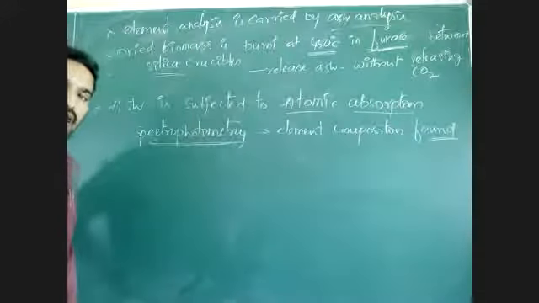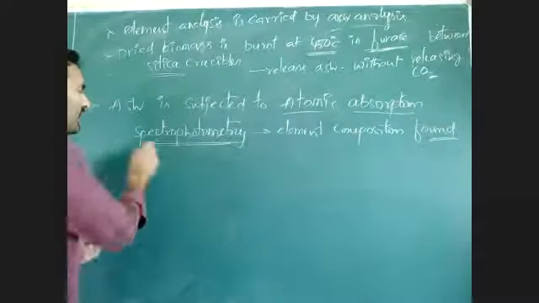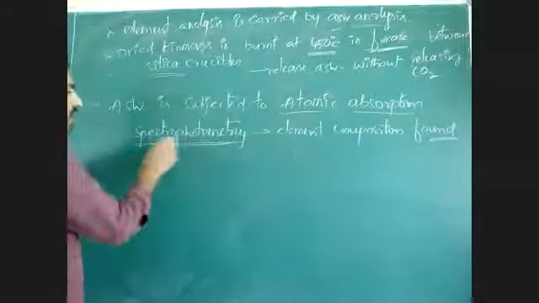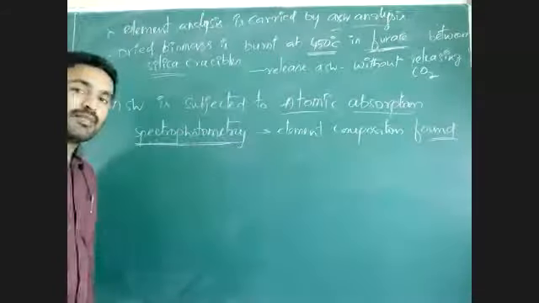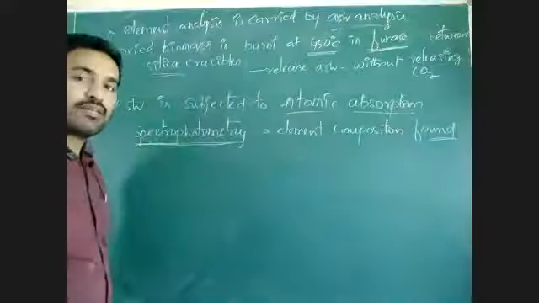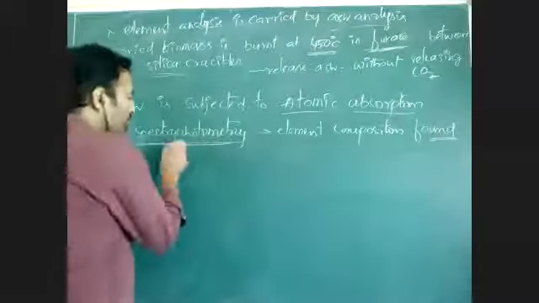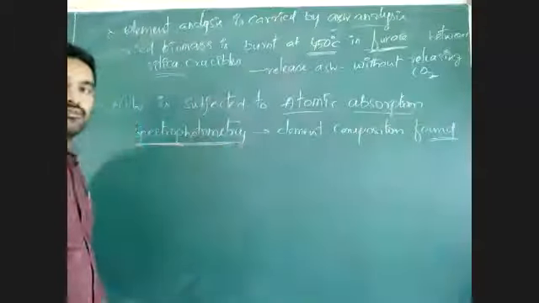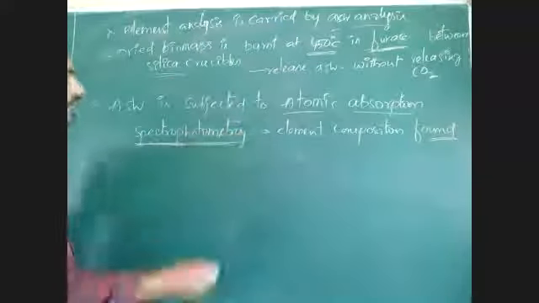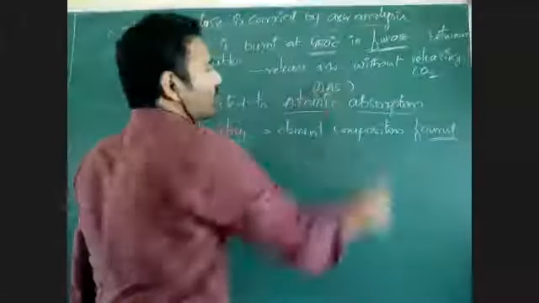Atomic, atom; absorption, taking light; spectrophotometry, measurement. Spectrophotometry means measurement of the spectrum of light. What is the spectrum of light? Different colors of light is called a spectrum, you know. Measuring that spectrum of light is spectrophotometry. Here, in this analysis, AAS stands for atomic absorption spectrophotometry.